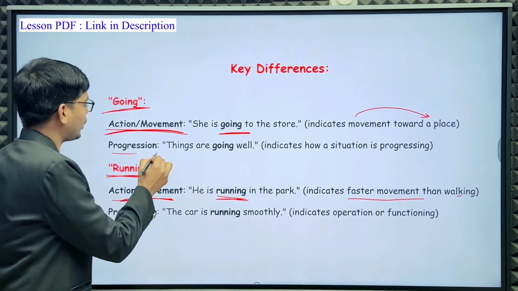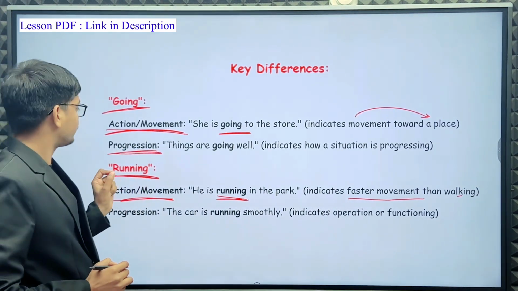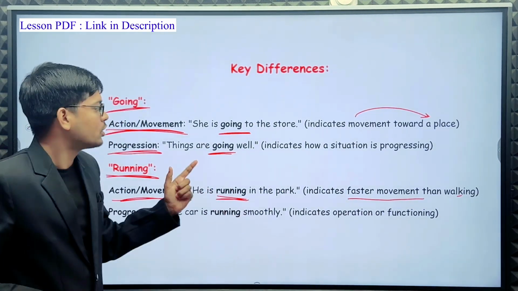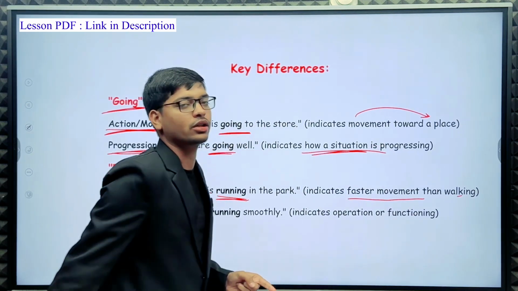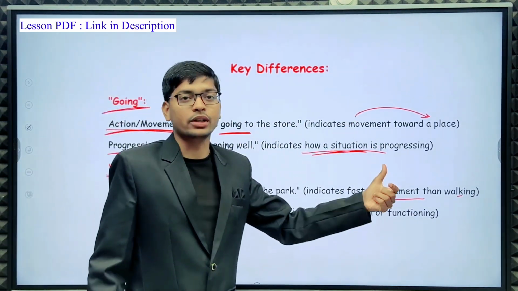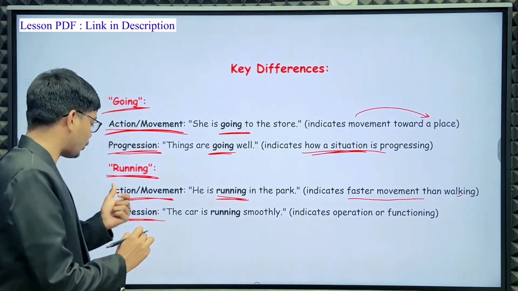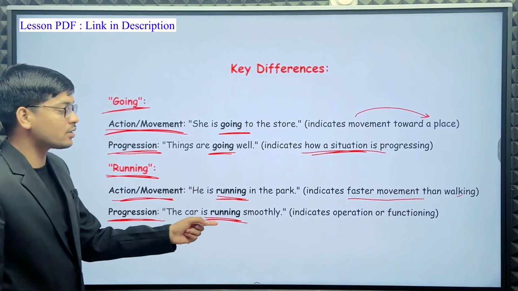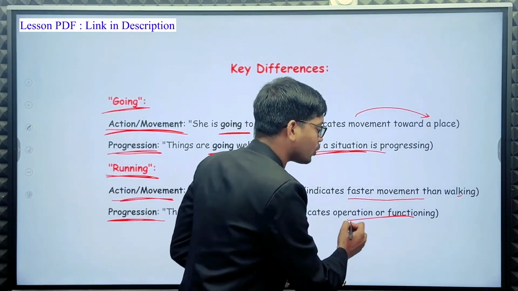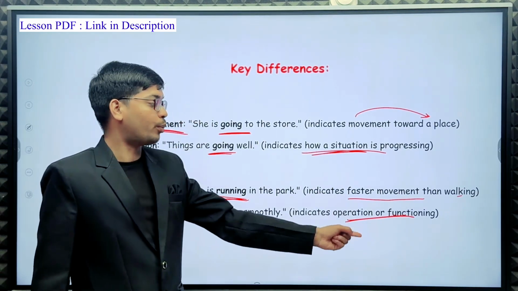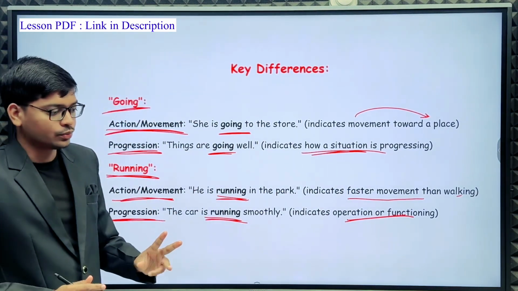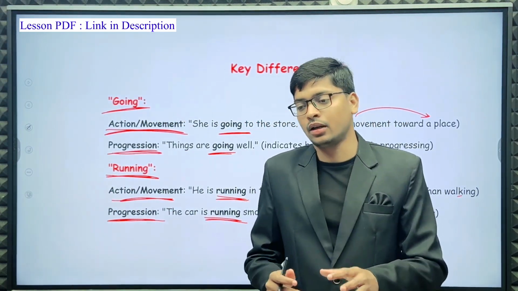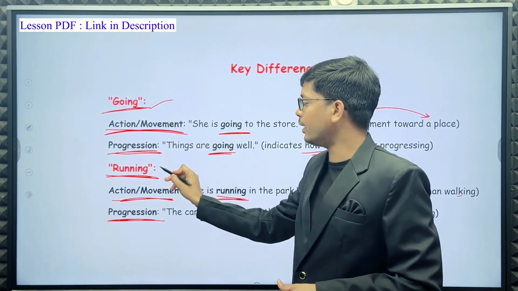Next, progression. Things are going well. This indicates how a situation is progressing. And if I talk about running for progression, the car is running smoothly. It indicates operational functioning. So you understand, two keywords here, going and running.